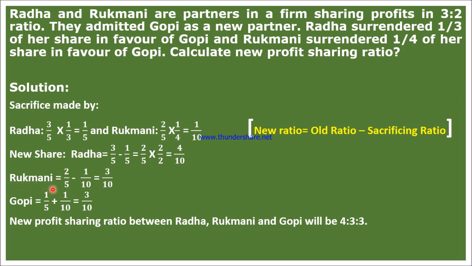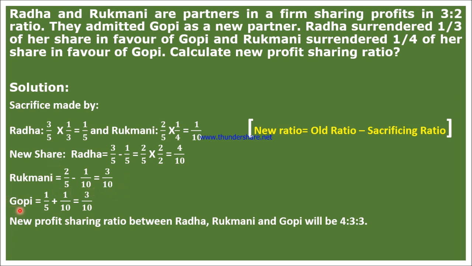In the case of Rukmani, she has the profit sharing ratio 2/5 minus 1/10. This 1/10 was her sacrifice, the thing she has sacrificed. So 2/5 minus 1/10 will come as 3/10. I hope you can calculate this.